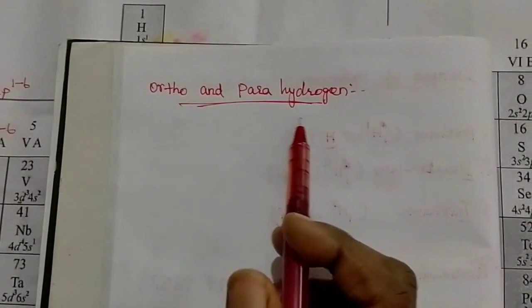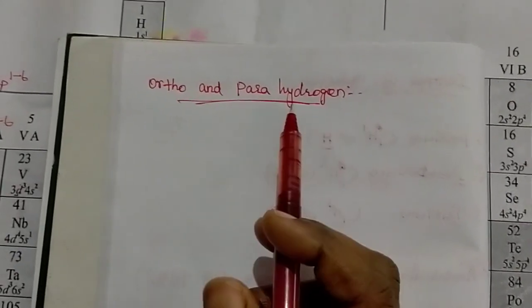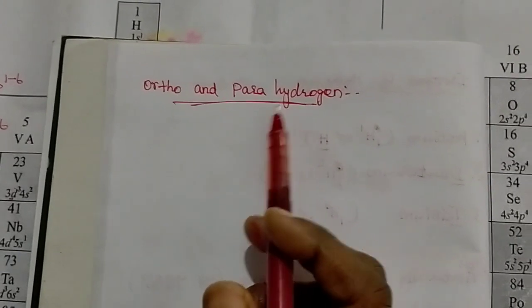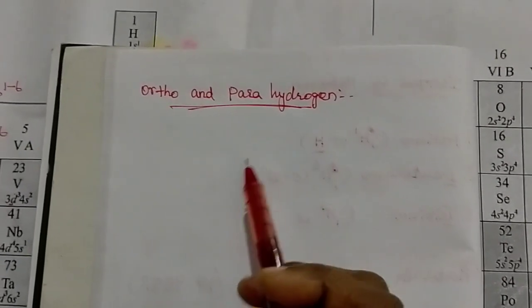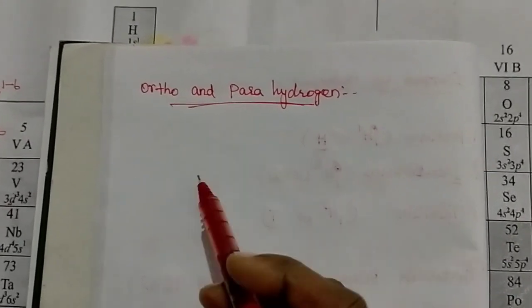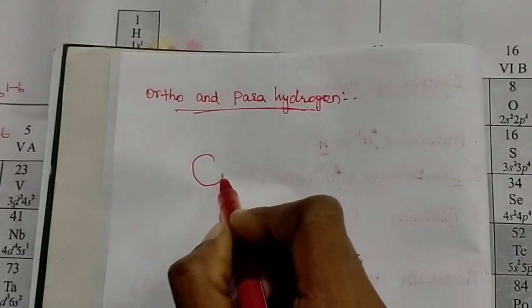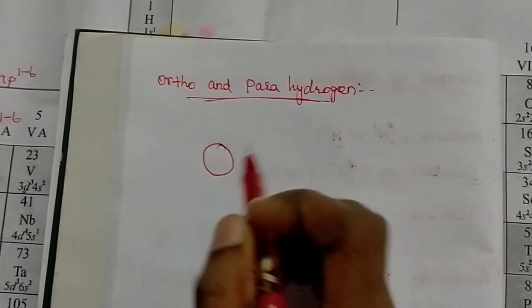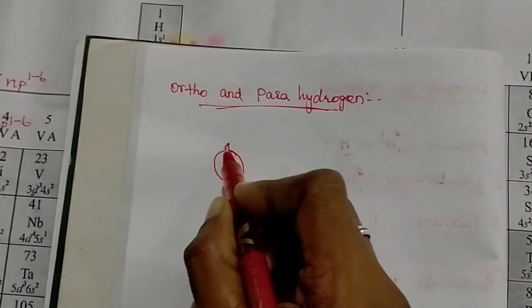We have two forms of hydrogen, ortho and para hydrogen. What is ortho and para hydrogen? Generally, a nucleus has a spin. When the hydrogen nucleus contains one electron, it has one spin.